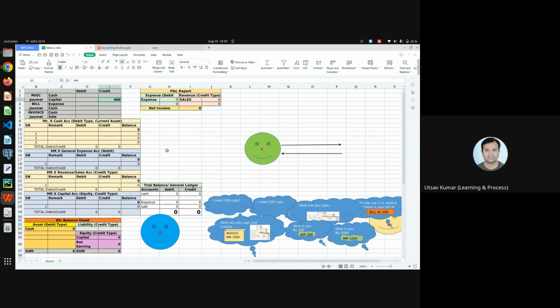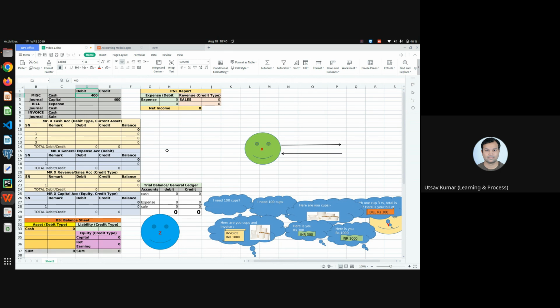So what account is it? The cash account, because now we are considering all business happening here in cash. So we'll debit the cash account with 400 rupees. Why am I debiting the cash account? Because whatever you invested as capital should also be reflected in your cash.